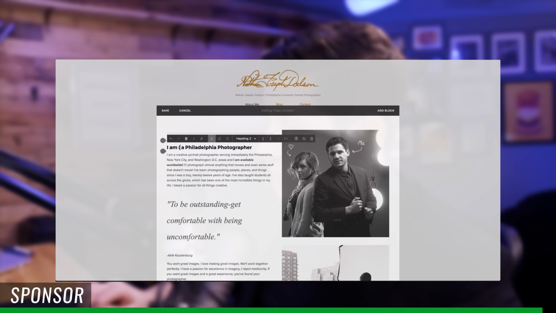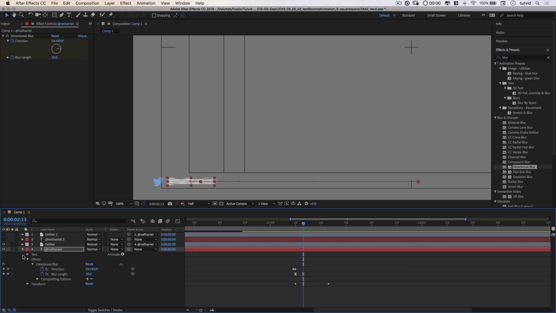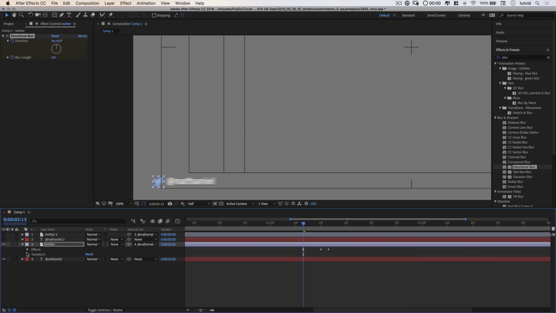Let's get back into the tutorial. You can see that we've got the X position and Y position, and they're both keyframed. Don't worry about it. It's just that splitting up thing that we did before. What I now want to do is select the direction blur over here in the Layers panel and copy it. So Command or Control and the letter C to copy. And then I'm going to select the Twitter layer and hit Command or Control V to paste that blur onto that layer, and it's going to paste it with its keyframes.